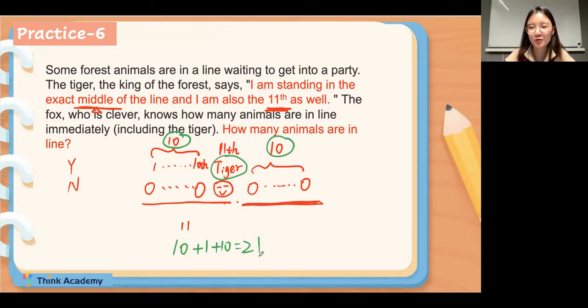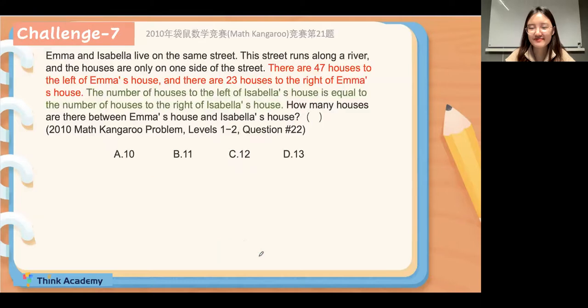Great. Okay, let's move on. Okay, now everyone, take a deep breath. It's a very challenging question. Let's read it together, okay? So Emma and Isabella live on the same street, and the street runs along a river, and the houses are only on one side of the street.